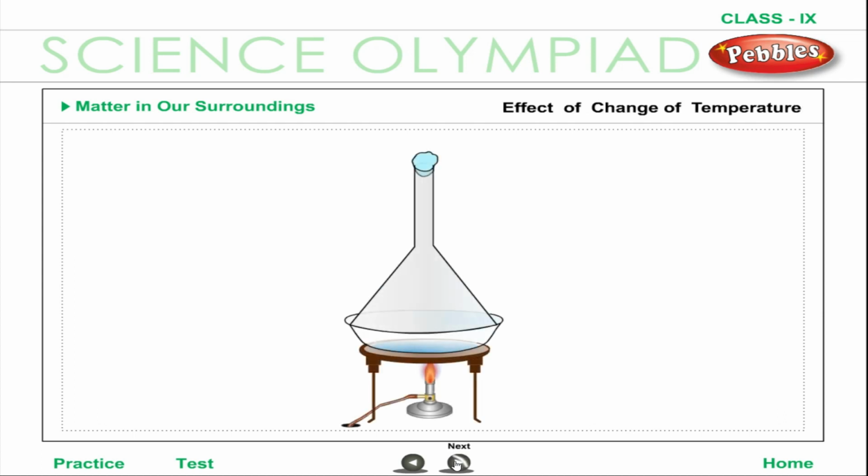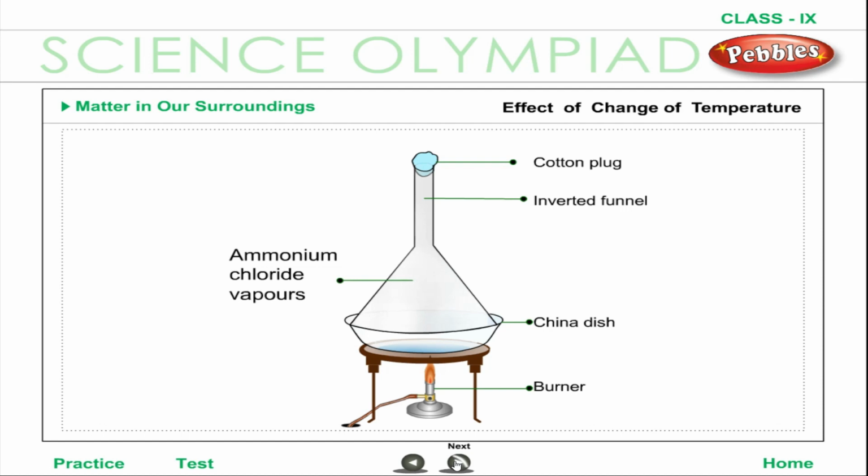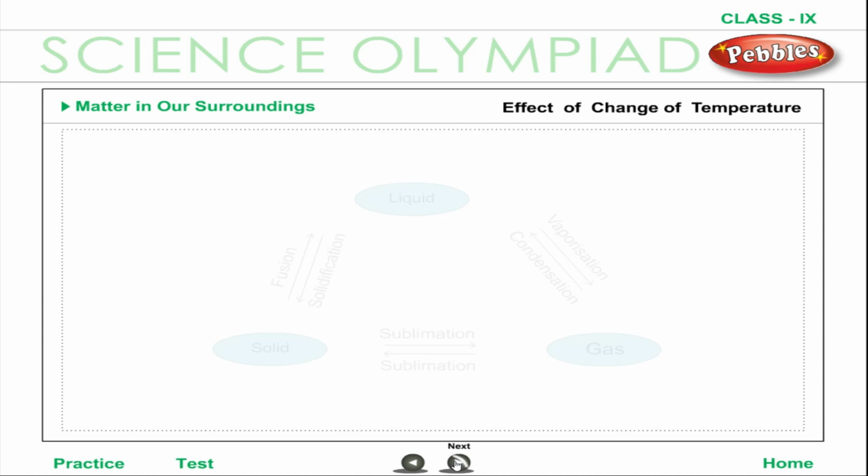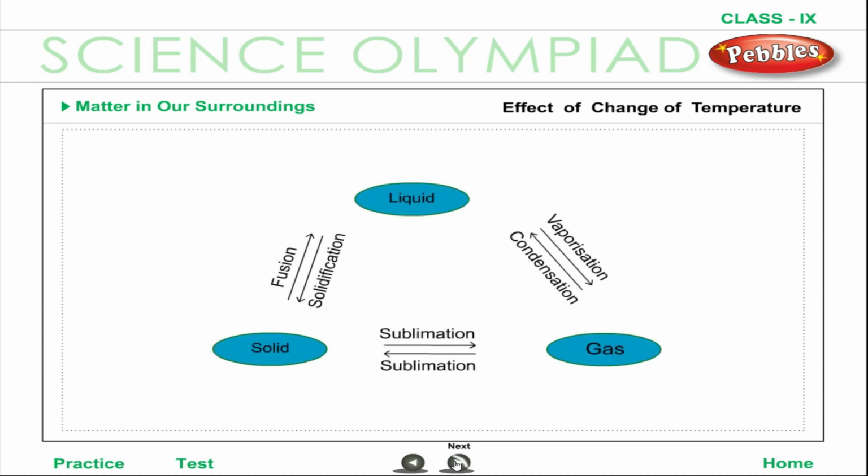Effect of change of temperature. Take some camphor or ammonium chloride, crush it and put it in a china dish. Put an inverted funnel over the china dish. Put a cotton plug on the stem of the funnel as shown in the figure. Now heat slowly and observe. A change of state directly from solid to gas without changing into liquid state, or vice versa, is called sublimation.